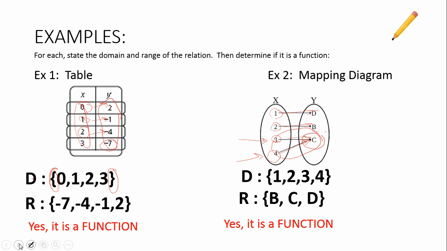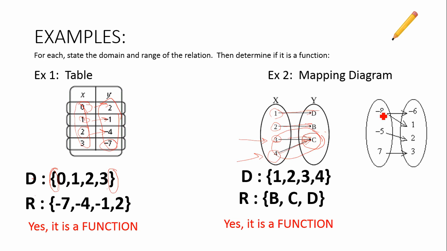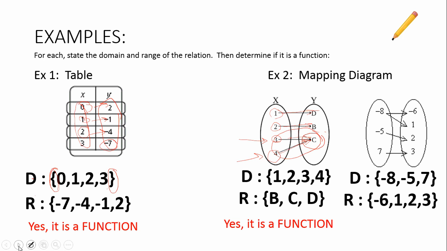Let's look at another mapping diagram here, one that isn't quite as nice. We're going to go ahead and list again the domain and range. The domain is the x values and the range is the y's. And now to see if it's a function, we want to again make sure that each x is paired with only one y.